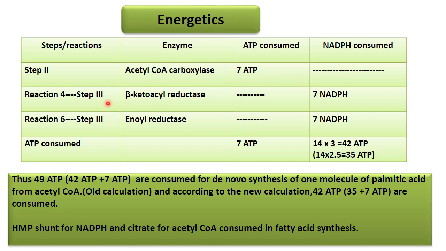In the fourth step, beta ketoacyl reductase, 7 NADPH are consumed, and in the sixth reaction, enoyl reductase, 7 NADPH are utilized. In this way the ATP consumed is 7 ATP, and with 7 plus 7, that is 14 NADPH, and 1 NADPH equals 3 ATP, so 42 ATP are synthesized. And if we calculate NADPH as 2.5, then 35 ATP are synthesized.